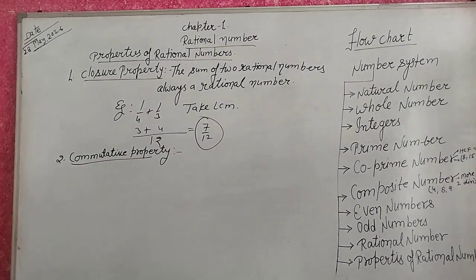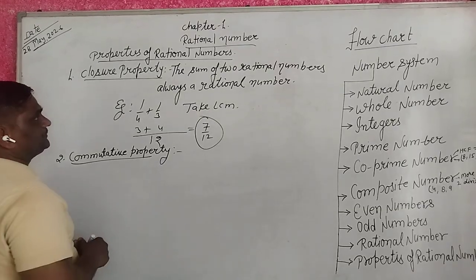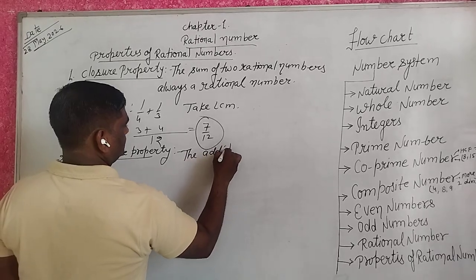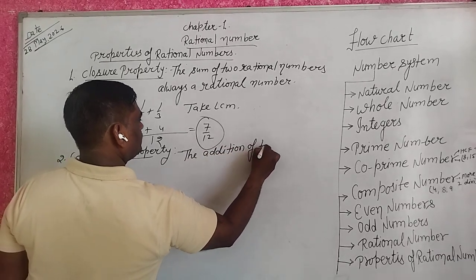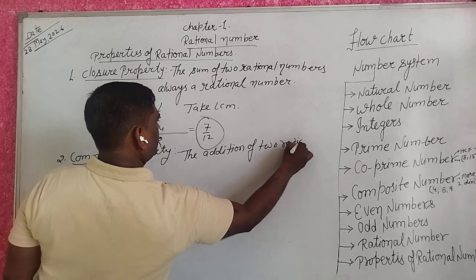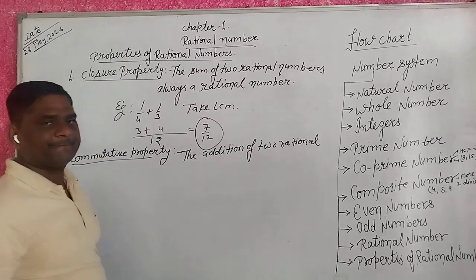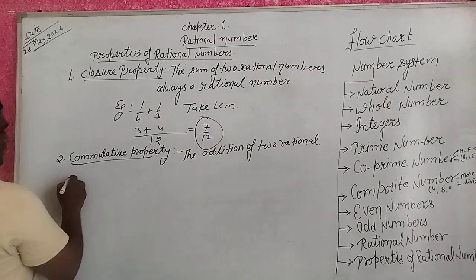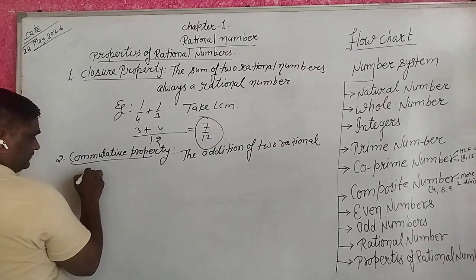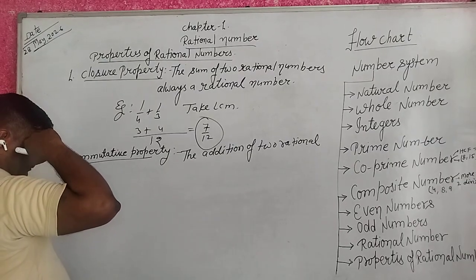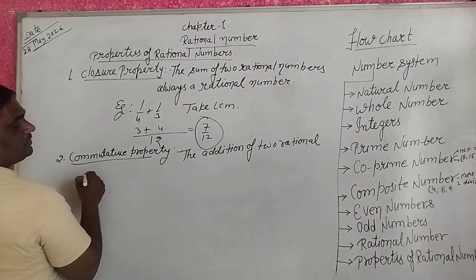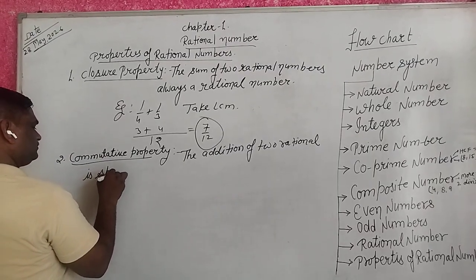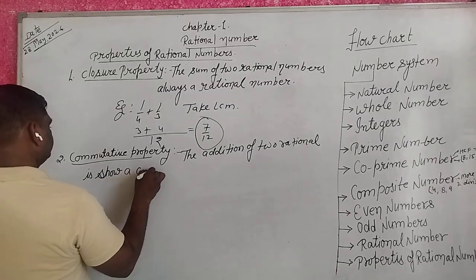Commutative property. The addition of two rational numbers is the same in either order. The addition of two rational numbers is shown to be commutative.